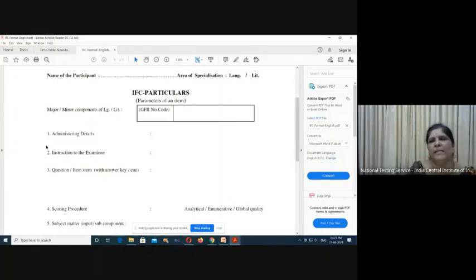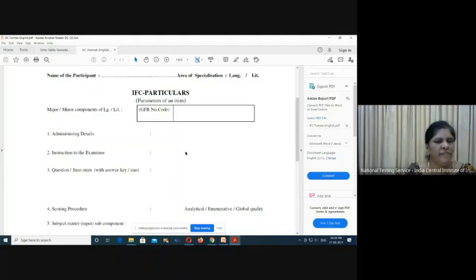The first parameter we have to keep in mind while writing is administering details. In some cases, the classroom teacher will write the question, and he knows what has to be given for that particular question. If it is an oral question, he will know what kind of things to arrange for the students to administer it. But in this case, the question item writer will be different and the administrator will be different. So these details have to be given.